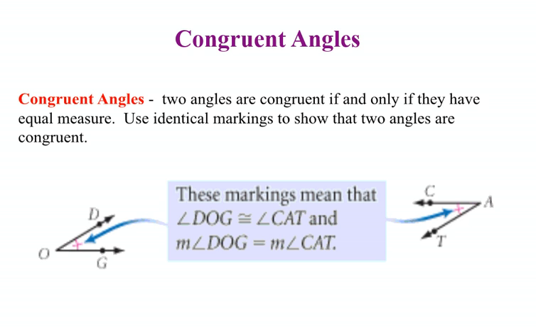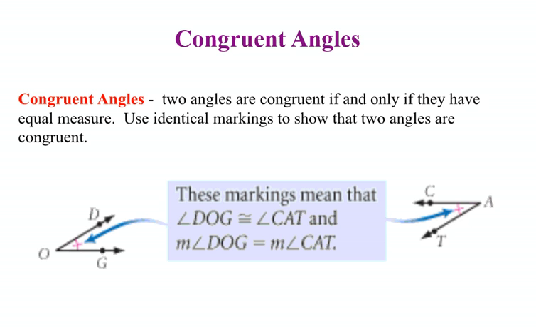Congruent angles are two angles that are congruent if and only if they have equal measure. Use identical markings to show that two angles are congruent. So down below, we can see that angle DOG is congruent to angle CAT, right? And the measure of angle DOG is equal to the measure of angle CAT. Keep in mind, as we learned in the previous lesson, figures are congruent, measures are equal.